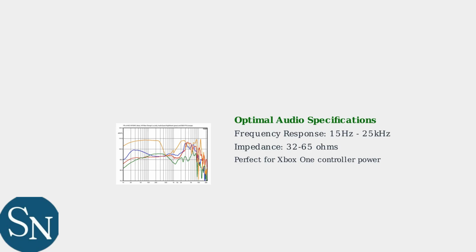For optimal audio performance, look for HyperX headsets with a frequency response of 15 Hz to 25 kHz and an impedance between 32 and 65 ohms. These specifications ensure the best compatibility with Xbox One controller power output.